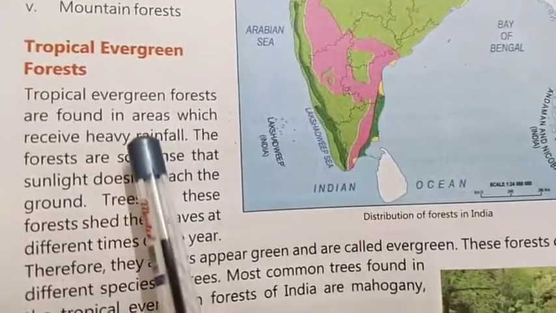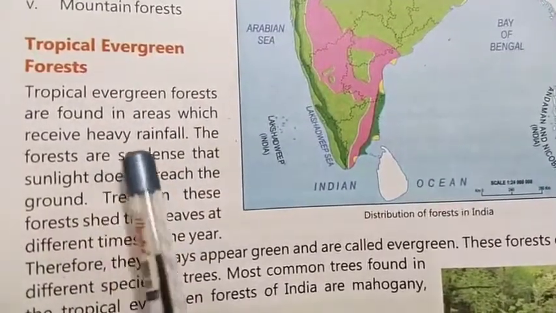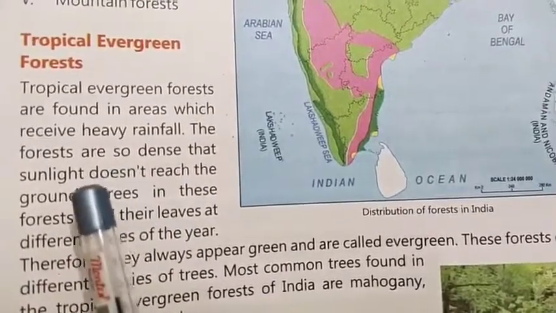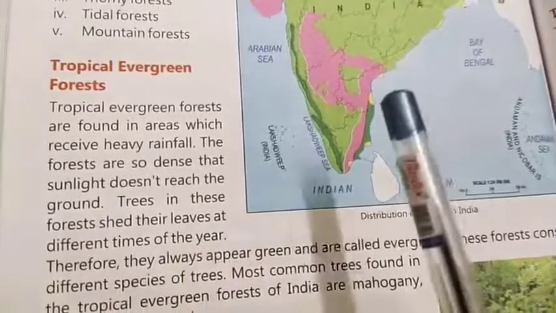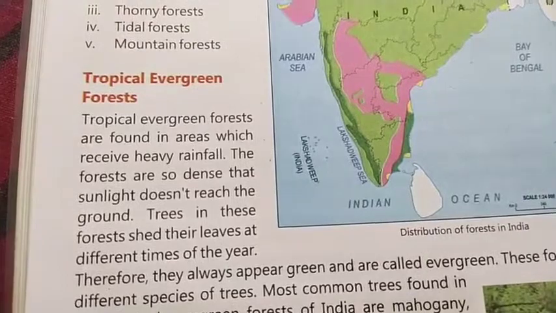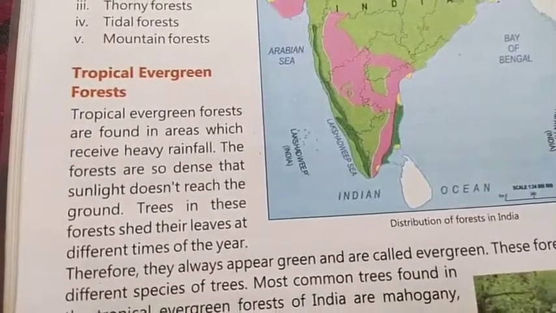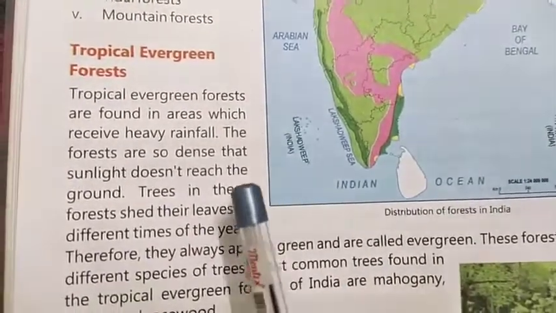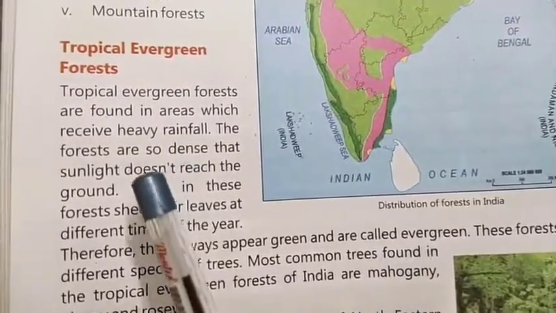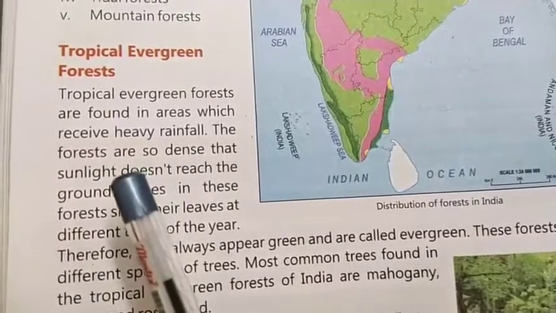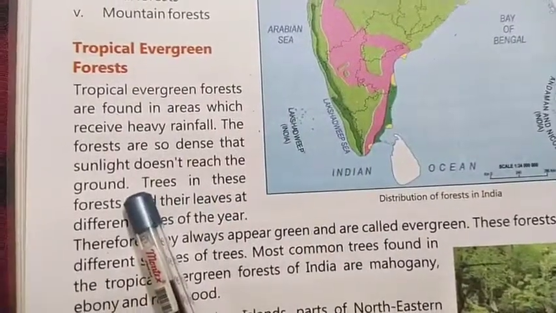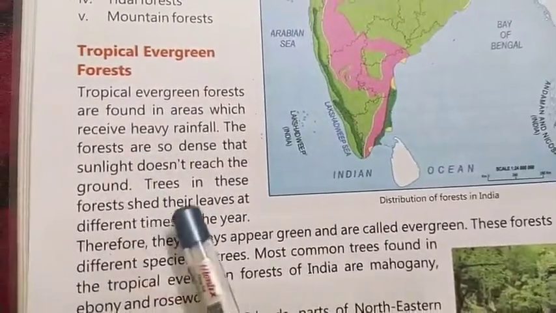This tropical evergreen forest, beta, receives heavy rainfall, because of which the forest is very dense. In Hindi we call it ghana jungle, an area having so many trees, that is your dense forest. Because the forest is dense, the area also receives less sunlight, meaning the surface of the forest is not receiving direct sunlight.